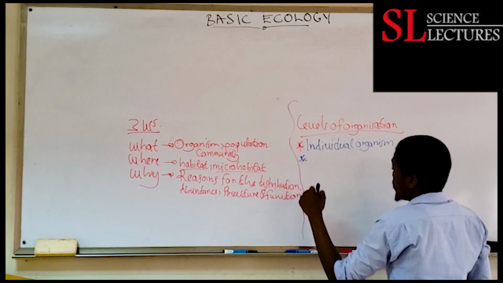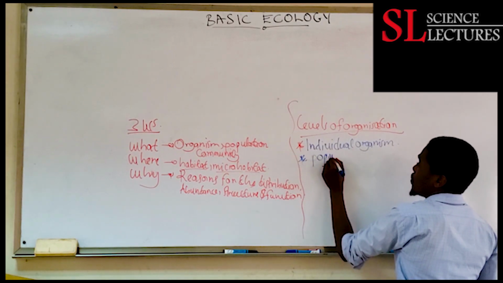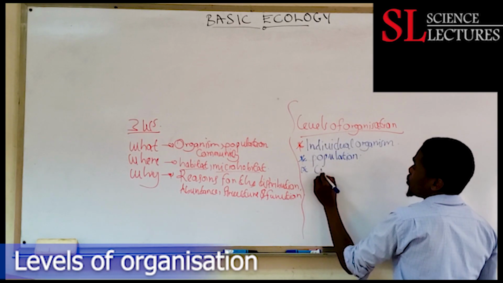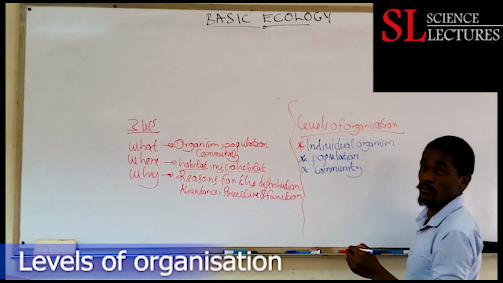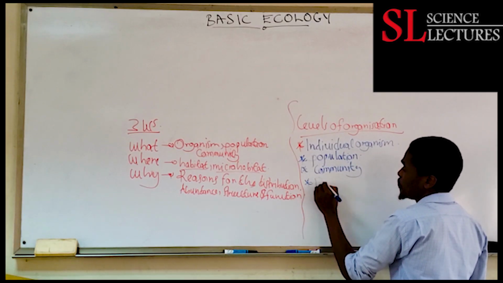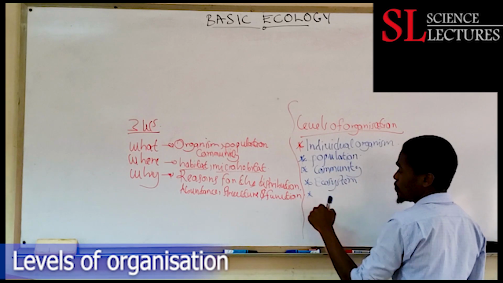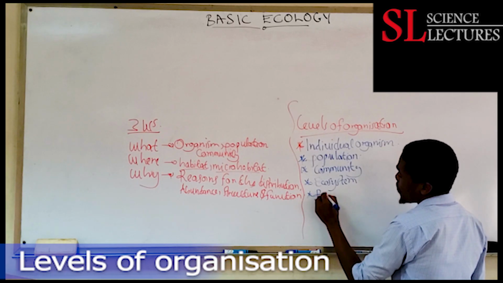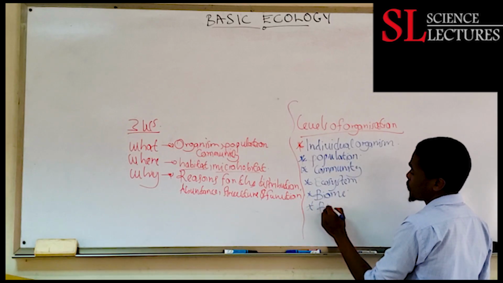After the individual organism, the next level of organization is a population. Then the third level of organization is the community. Then another level of organization. From the community, we have what we refer to as the ecosystem. Then after the ecosystem, the other level of organization is a biome, and finally we have what we refer to as a biosphere.